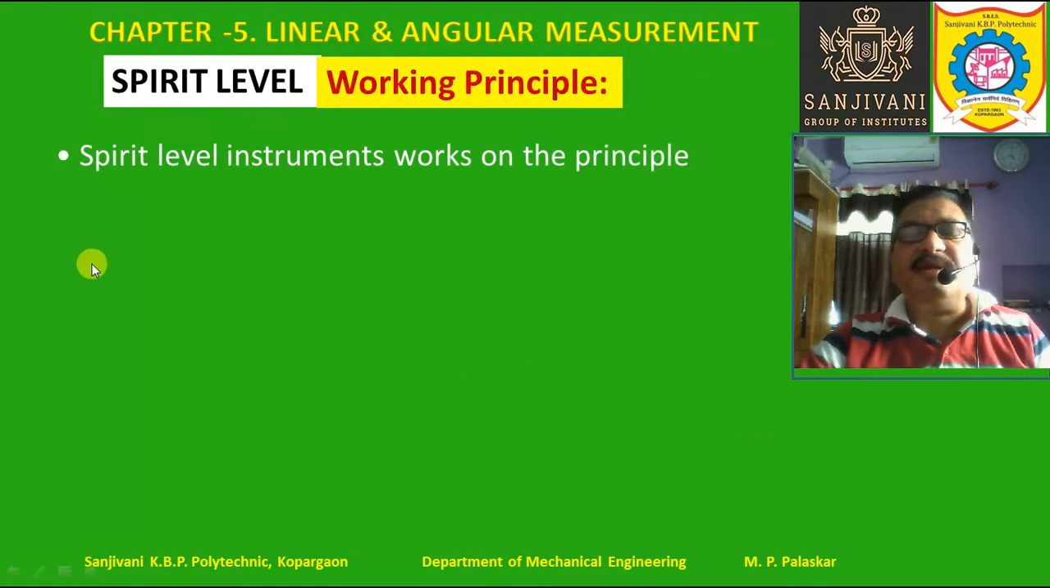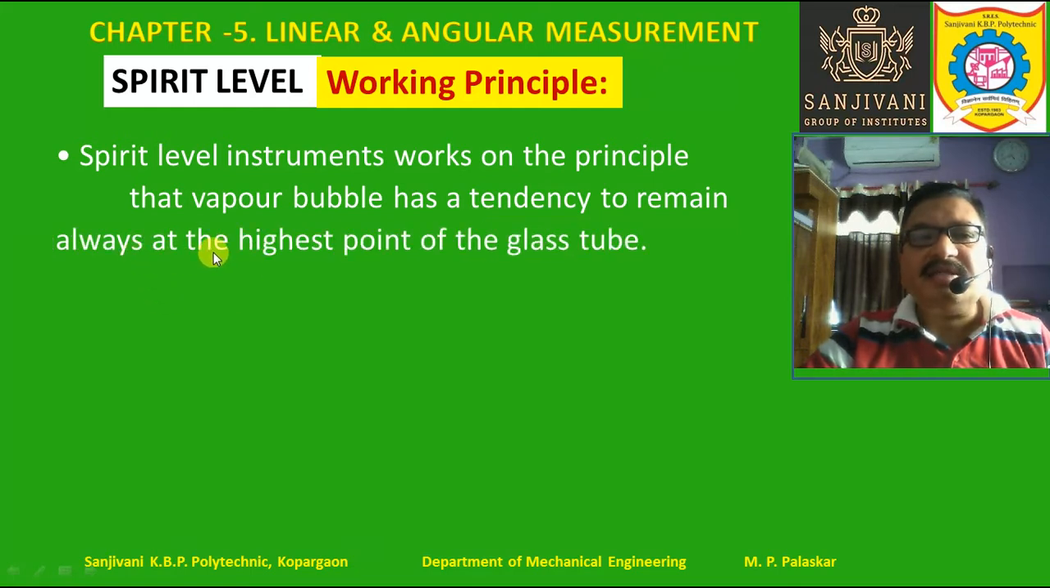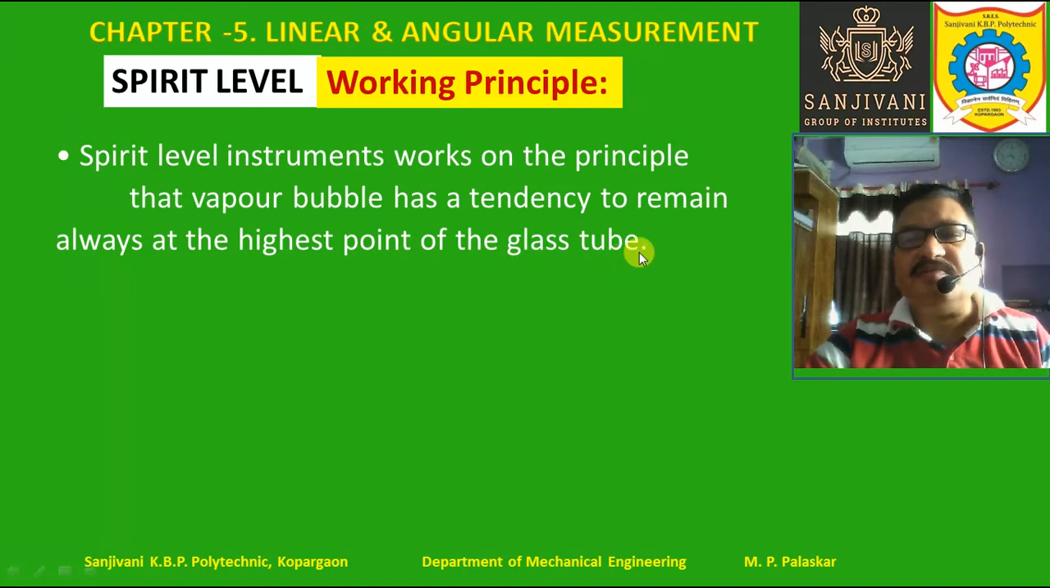So the working principle of this spirit level: the instrument works on the principle that the vapor bubble always has a tendency to remain at the highest point of the glass tube. Of course, the vapor is lighter than the liquid, maybe ether or alcohol, present in the glass tube. So this vapor bubble will always have a tendency to remain at the highest point in the glass tube. That is the working principle of the spirit level.